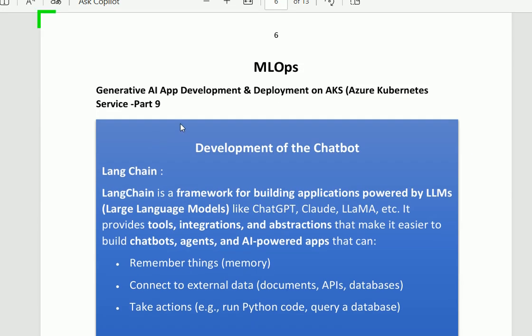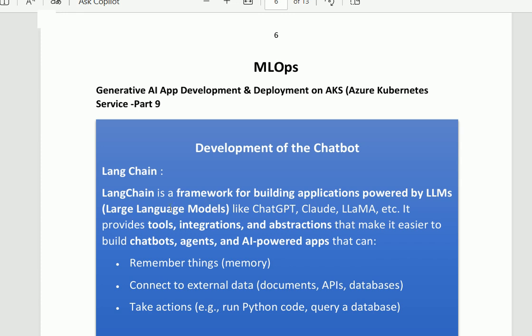What is LangChain, and why do we need this in our application? For every artificial intelligence application, we need a framework. So LangChain is a framework for building applications powered by LLMs like ChatGPT, Claude, and Llama itself. It provides tool integration and abstraction that make it easier to build chatbots, agents, and AI-powered applications.